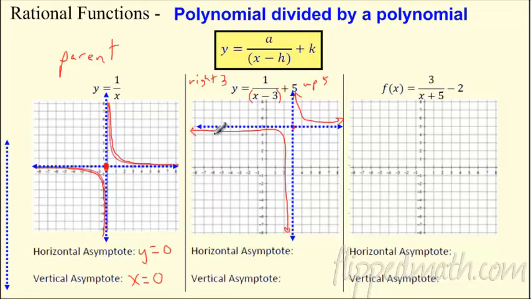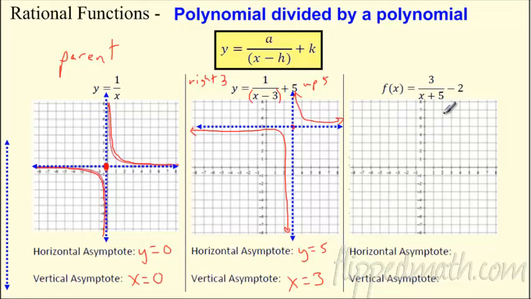So we've got this going on. So what is a horizontal asymptote? Well, we shifted it up 5, so it's y equals 5. Remember, that's the equation of this horizontal line. Vertical asymptote would be, we shifted it right 3, so it's when x equals 3. Awesome. Very cool. Let's do it again.